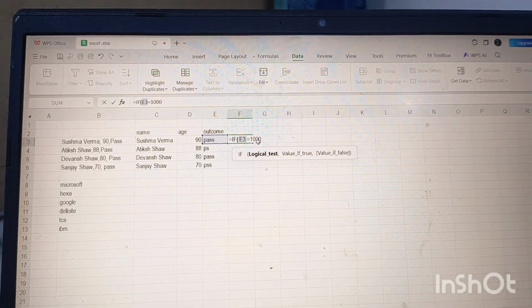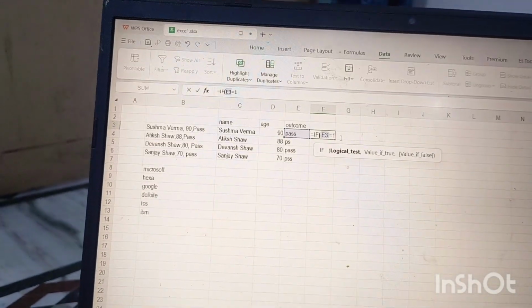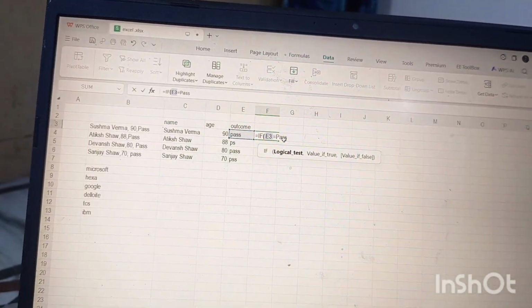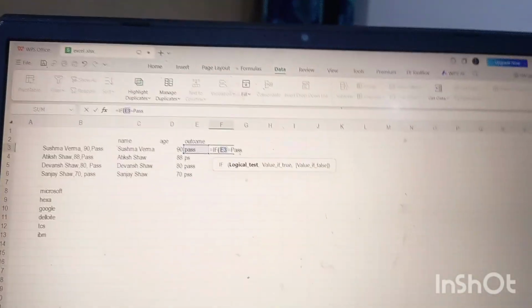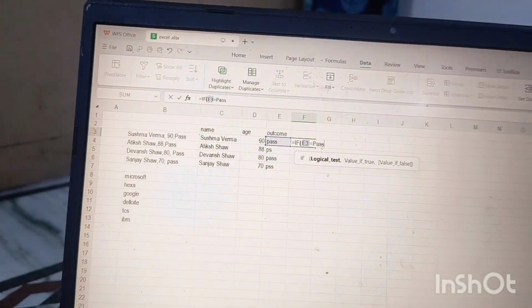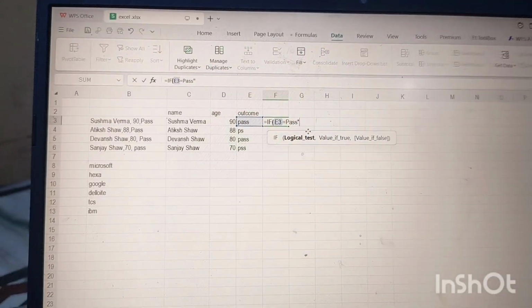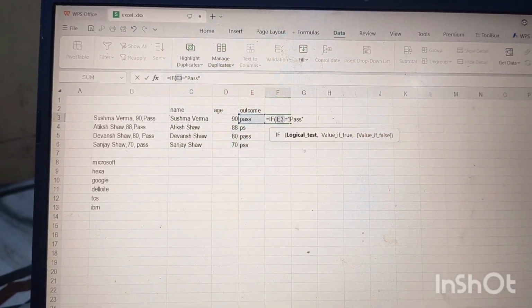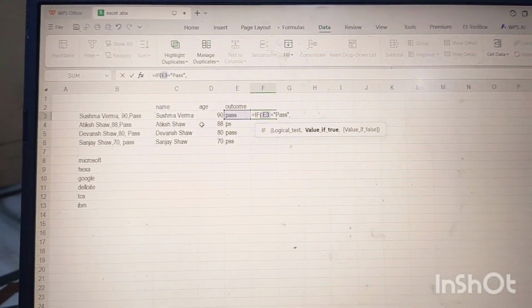D3 is equal to PASS. We have to write it like this. This is called the logical test. And whenever we write any text in Excel, we have to put it in double inverted commas. Okay, now comma, value if true.